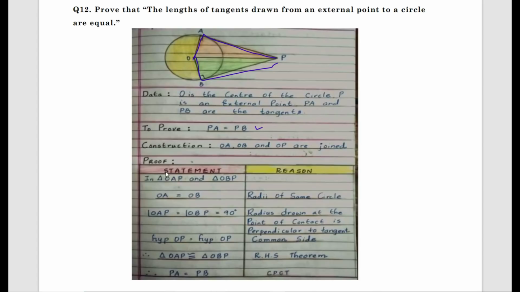And also, what is the common side? OP, that is, the hypotenuse OP is equal to the hypotenuse OP. Therefore, it is a common side. Now, in triangles OAP and OBP, we can conclude by the RHS theorem that triangle OAP is congruent to triangle OBP. Therefore, PA will be equal to PB.